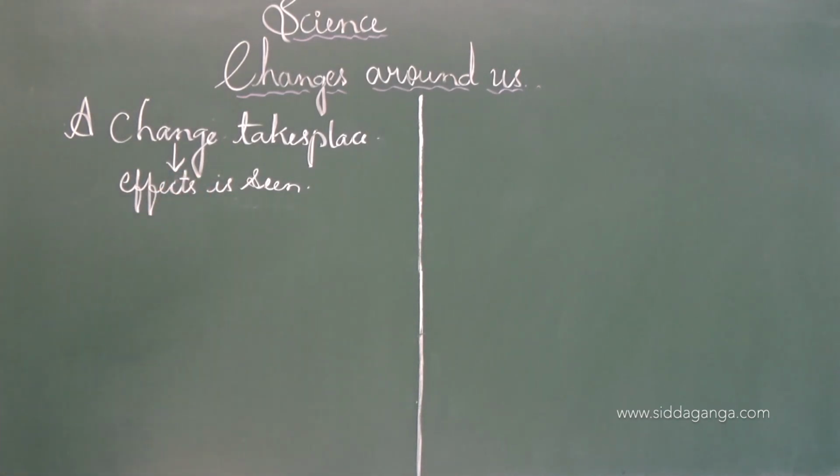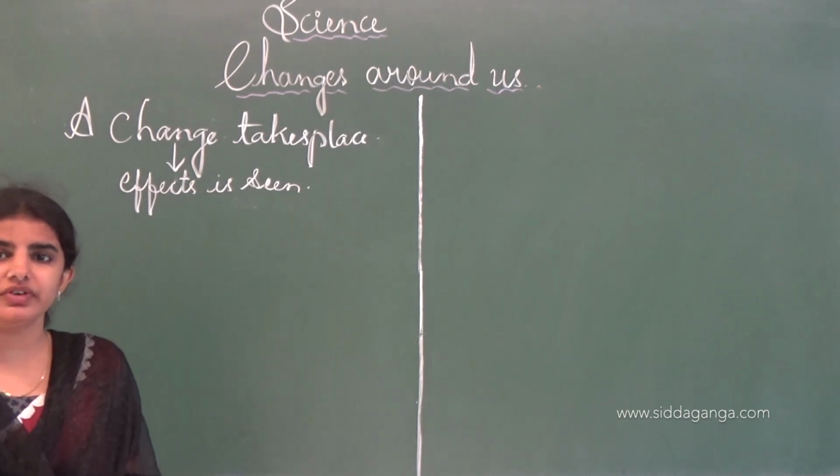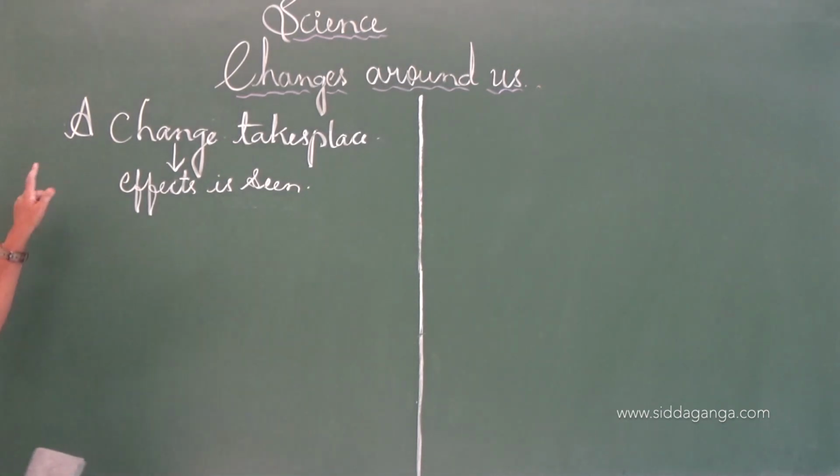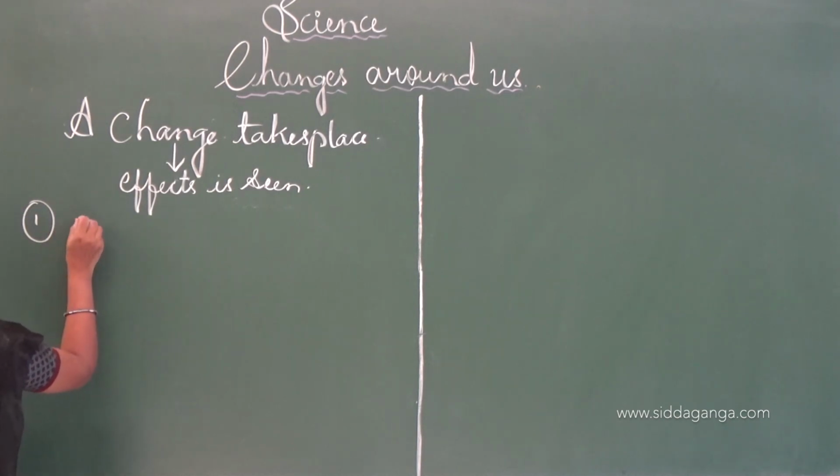In this heading we will learn some more changes which we observe in our surroundings. This is the heading: a change takes place if any of the following effects is seen, in which the first one is change in physical state.